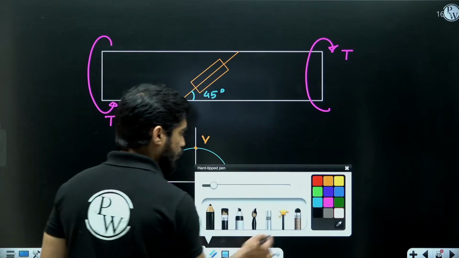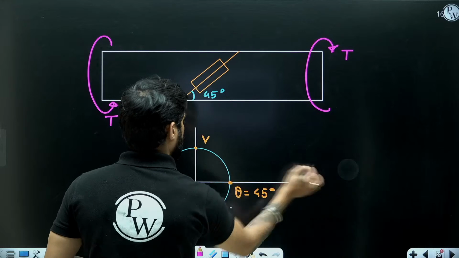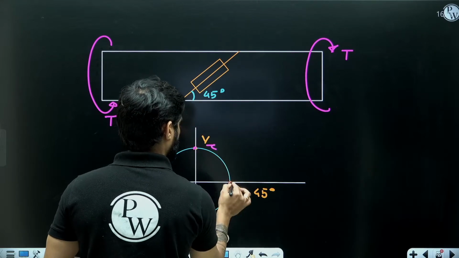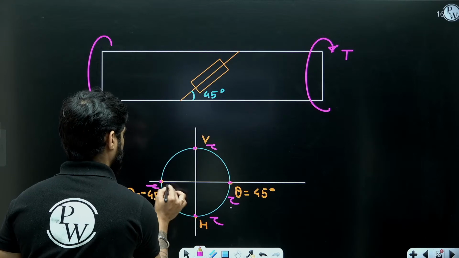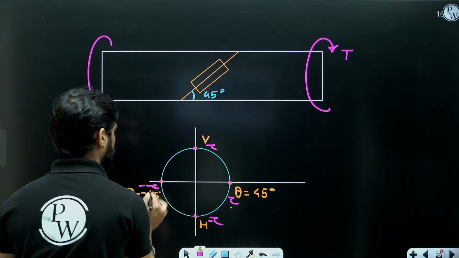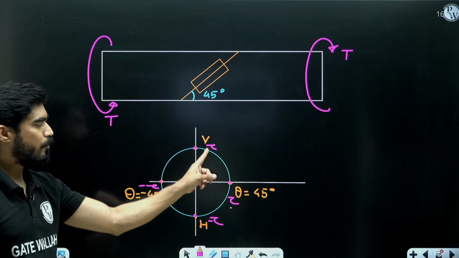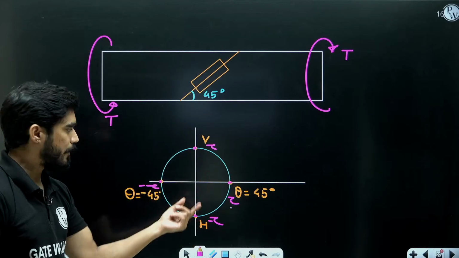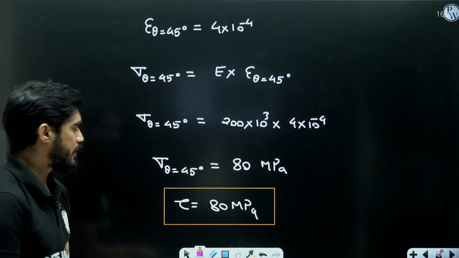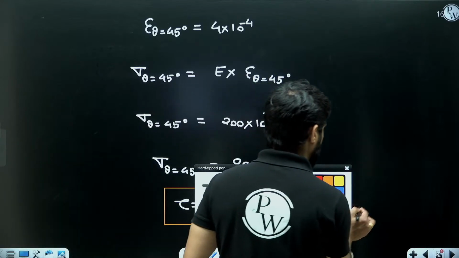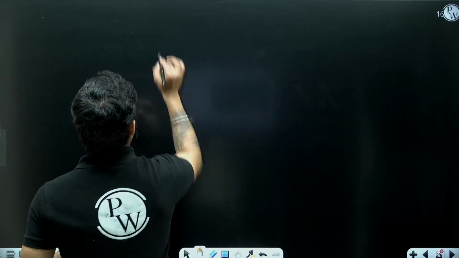Here you get tau, here you get tau, here you get tau, here you get tau, right? Plus tau, minus tau. But at all these 4 points, the stress is equal to tau only. So if I get sigma here, it is equal to tau, 80 megapascal. Now once you get tau, you can calculate the value of T.